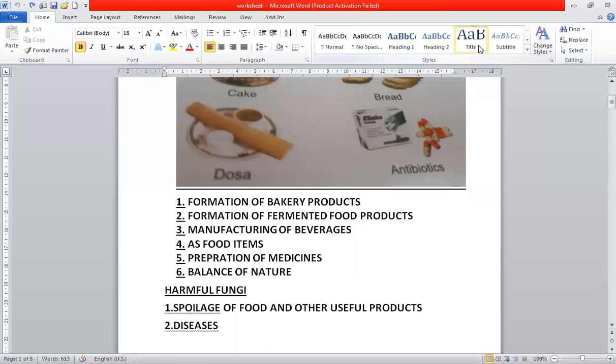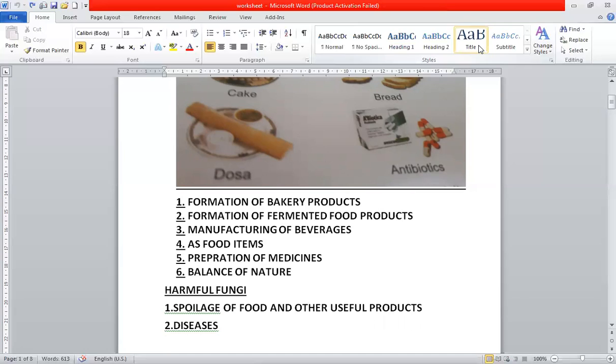Now, they have some harmful effects also. What are the harmful effects? They cause spoilage of food and other useful items. They spoil leather, paper, paint, fruits, and fruit juices. They ferment and get spoiled by the action of certain fungi.